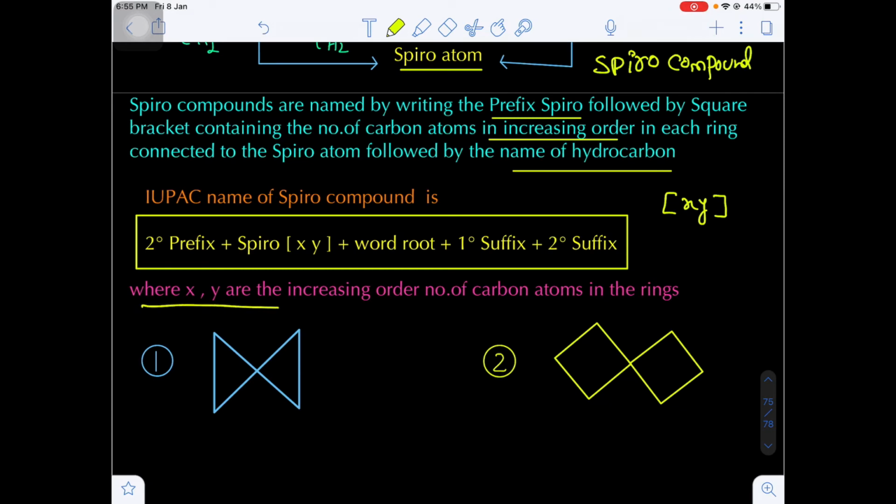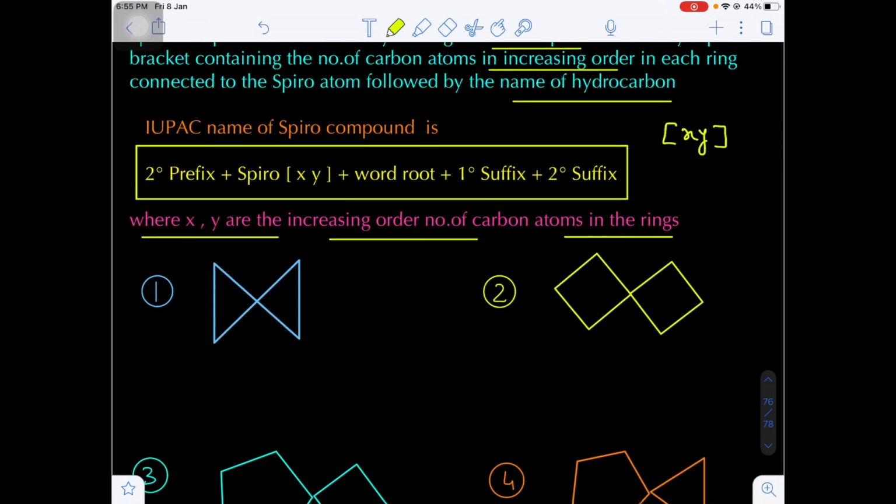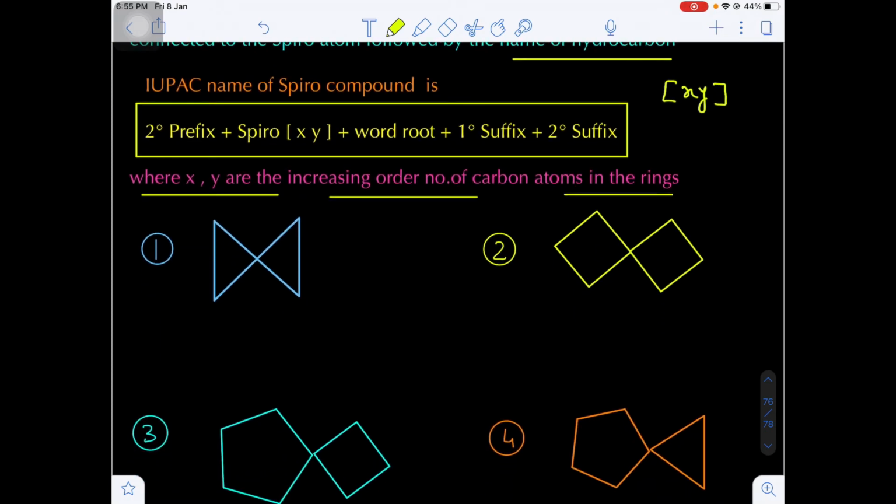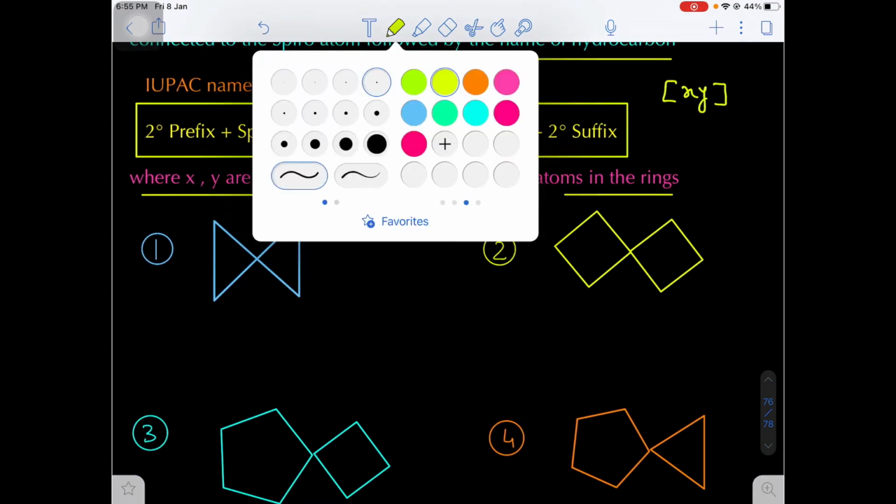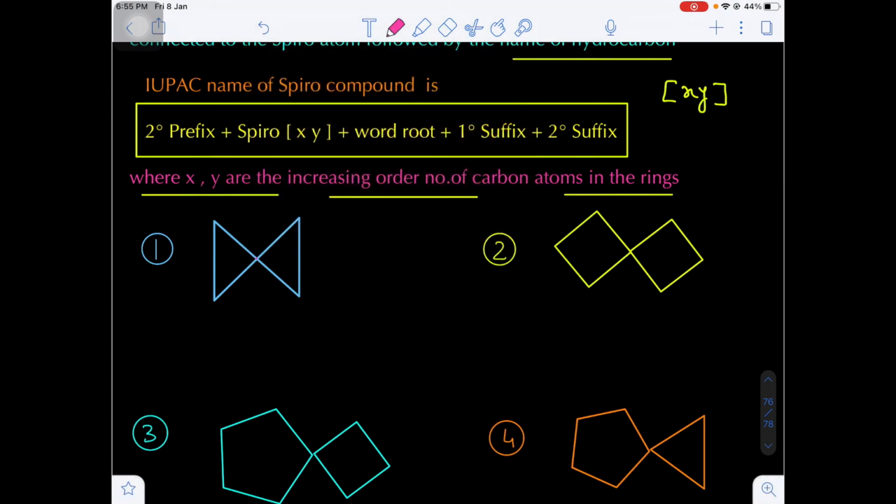What are x and y? Here x and y are the numbers of carbon atoms in the rings, in increasing order. Now, I am taking the first example here. You see, this is which atom? Spiro atom. So this atom is not considered first of all. Other than this atom, take any one ring.